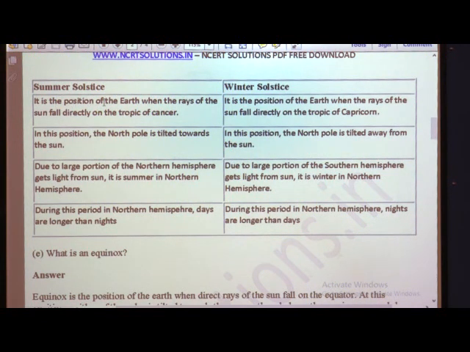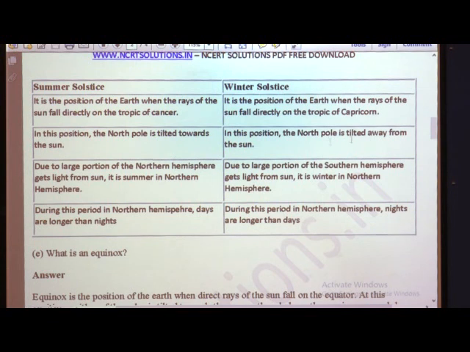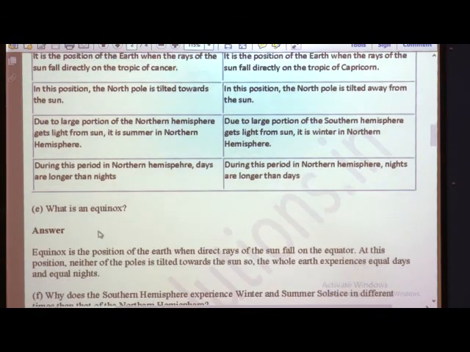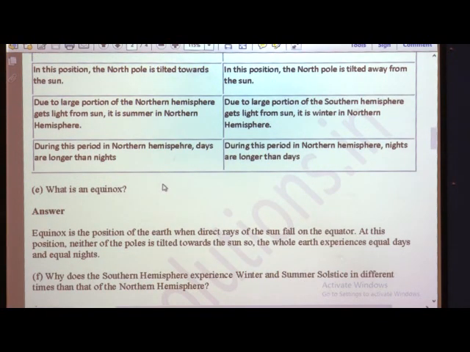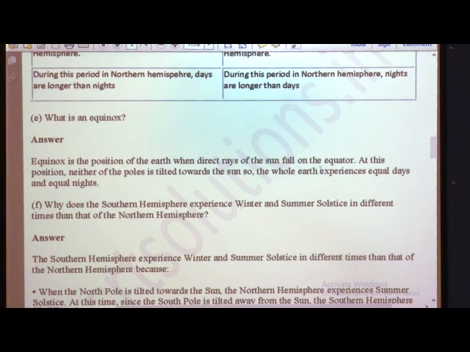Now, we will see the difference between winter and summer solstice. Summer solstice is the position of the earth when the rays of the sun fall on the Tropic of Cancer, whereas winter solstice is the position of the earth where the rays fall on the Tropic of Capricorn. Here the north pole is tilted towards the sun, here the north pole is away from the sun. The northern hemisphere gets light here, the southern hemisphere gets light from the sun here, and during this period northern hemisphere days are longer than the nights, and here nights are longer than the days. The next question was, what is equinox? Equinox means when the rays of the sun fall on the equator.